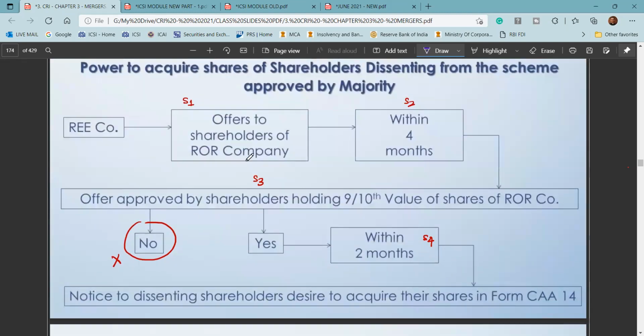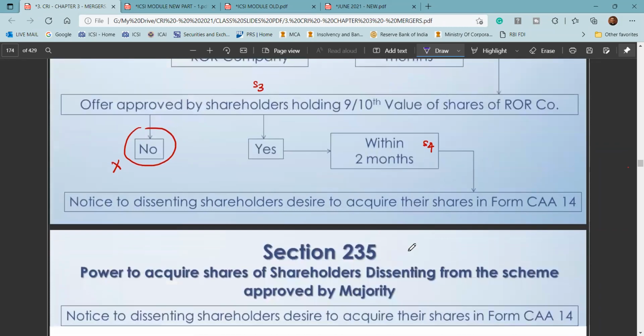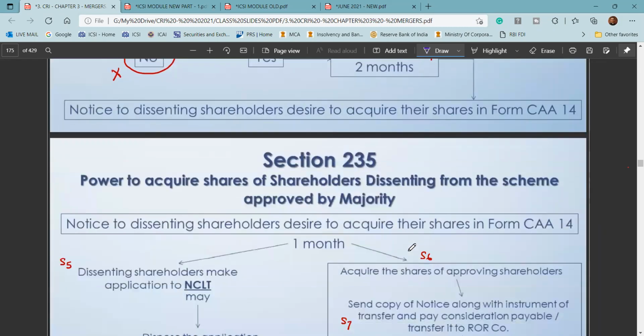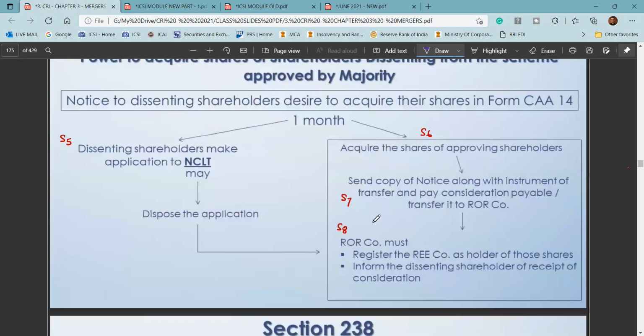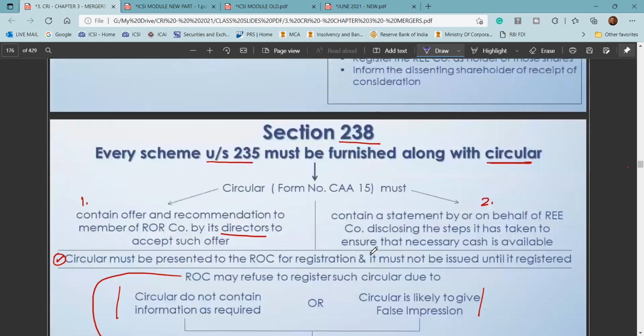So this is again the step. The transferee company offers to the shareholders of the transferor company. Within 4 months, the offer needs to be approved by 9/10 of the value. If no, then you cannot proceed. If yes, then within 2 months you'll send notice to the dissenting shareholders. Dissenting shareholders may appeal to NCLT, and in the meantime, you will acquire those shares and pay the purchase consideration.